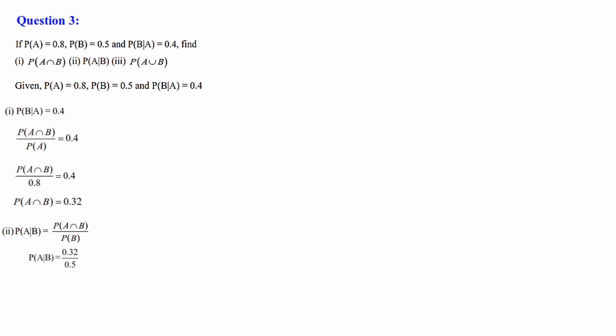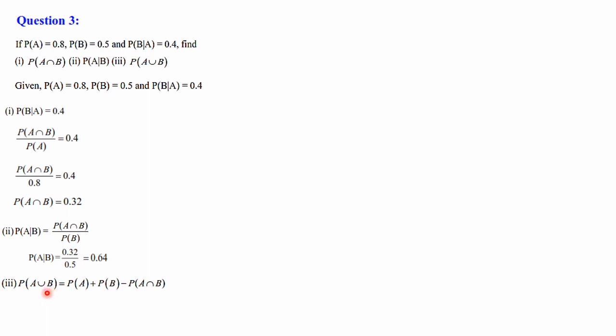That is equal to P of A given B is equal to P of A intersection B by P of B. P of A intersection B we have calculated and kept here, that is 0.32. 0.32 by denominator is P of B. P of B is 0.5. Since here all calculations are in decimal form, you can just divide and write the answer in decimal form, that is 0.64.